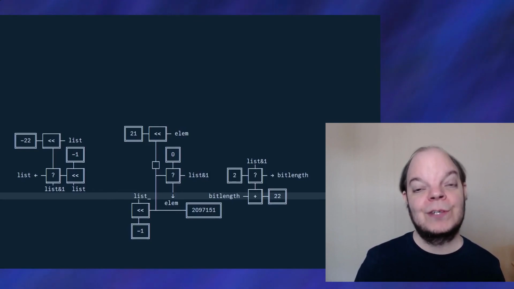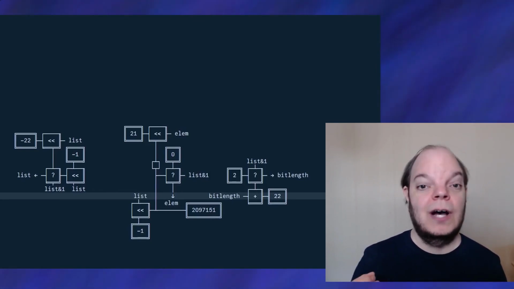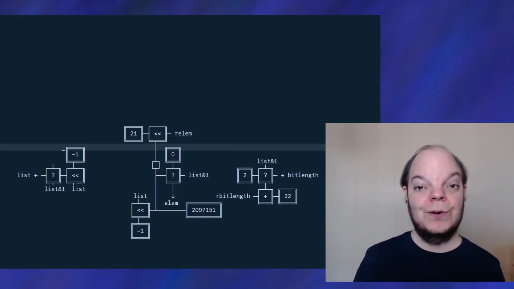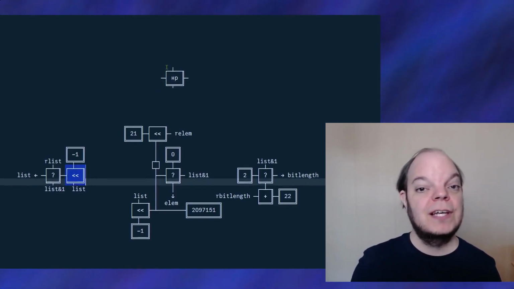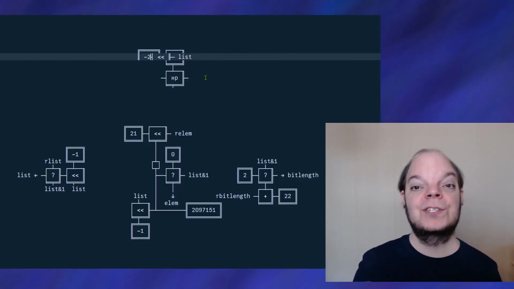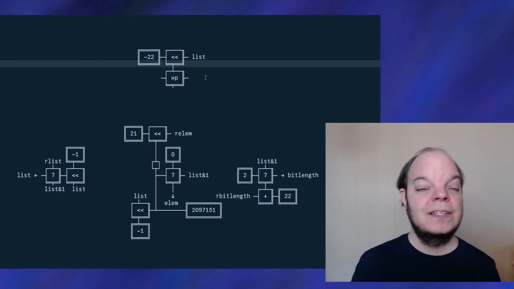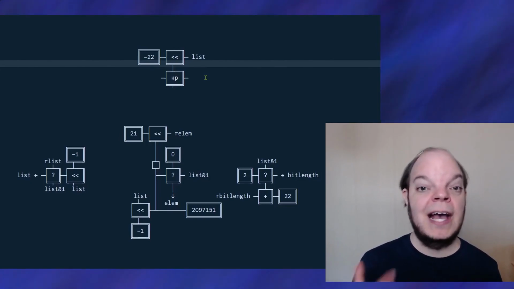Now, I almost got myself very confused here because I neglected to label which of these variables come from the recursive call and which ones are the parameters without the recursive call. I'm going to fix that by putting an R in front of those that come from the recursive call. Now let's draw the box for the recursive call. And in every case where the recursive call is made, we always want to pass in the list shifted right by 22, because we only make the recursive call when the least significant bit was 0, which means that we want to get rid of that bit and a chunk.